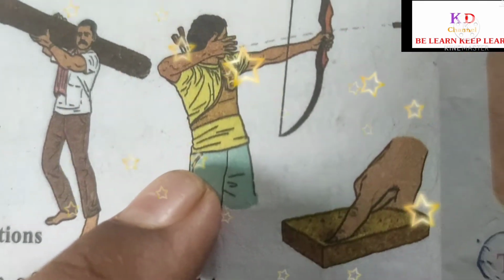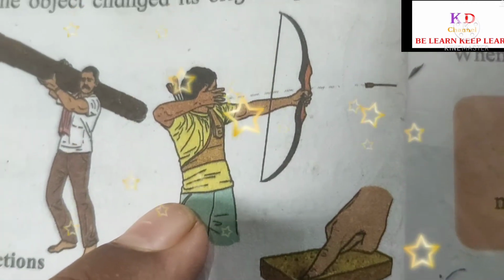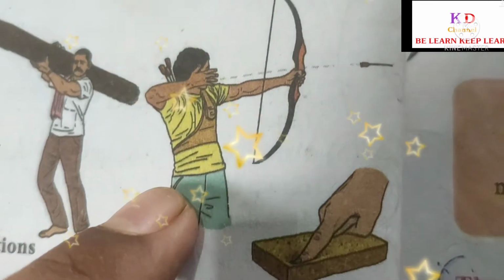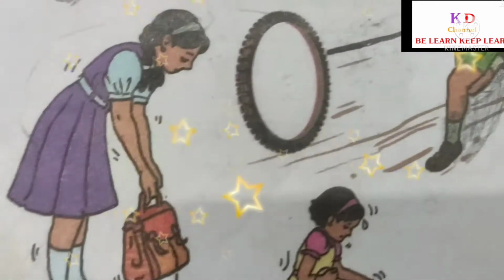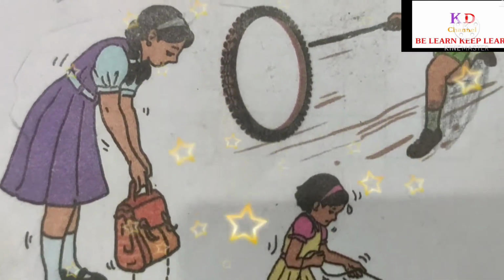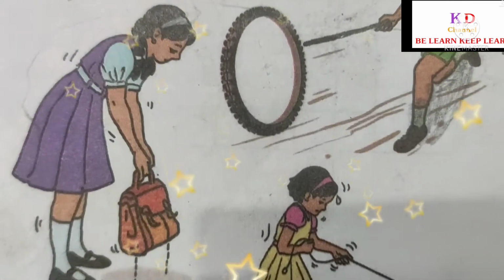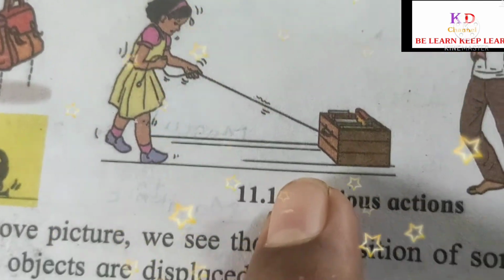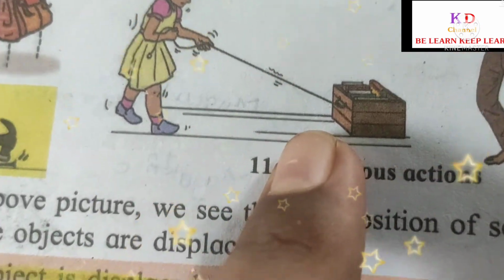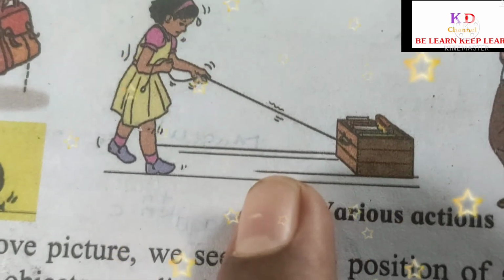Now this is the next example. This boy is doing archery, applying a muscular force on the arrow, and the arrow goes forward. In our day-to-day life, you can see this girl hanging, so her muscles are used to do this. You can see this girl pushing the box with the lifting wire, which is done using her muscles.